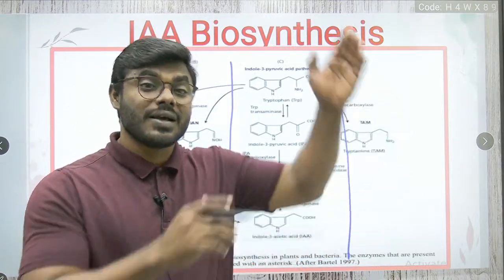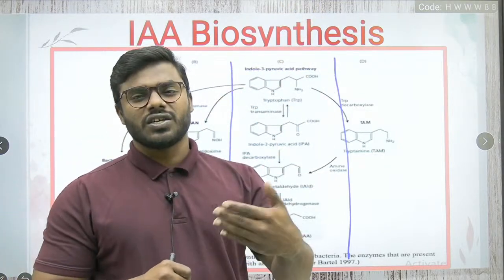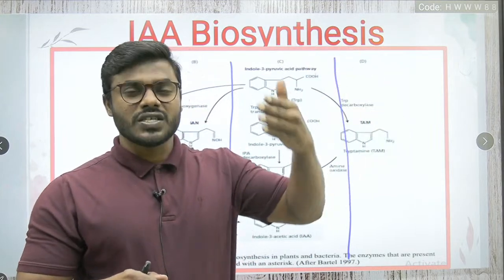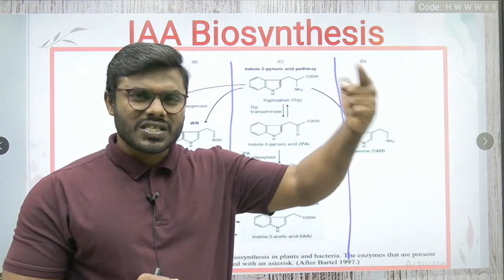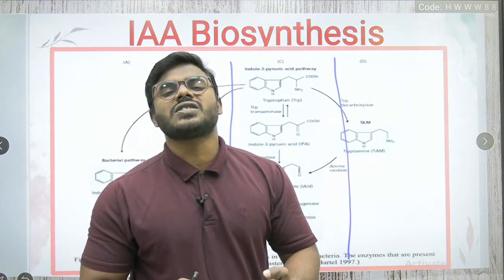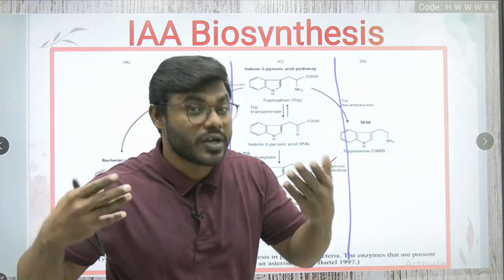You have to remember the schematic presentation. Which means, listen to my words, which is the starting precursor, which is the intermediate molecule, which is the ending molecule. Apart from this, you need not read or remember anything.